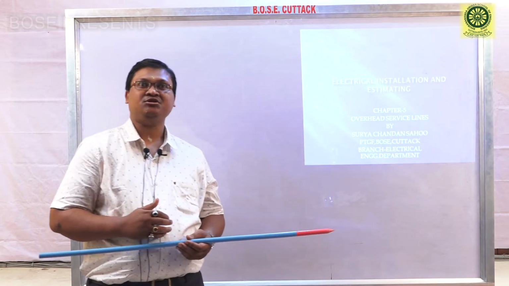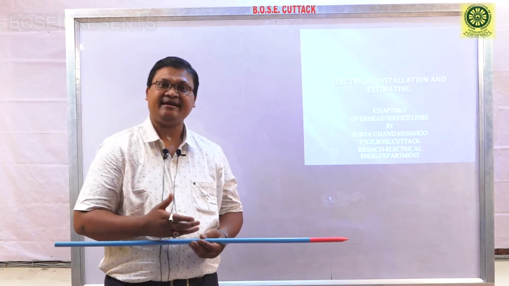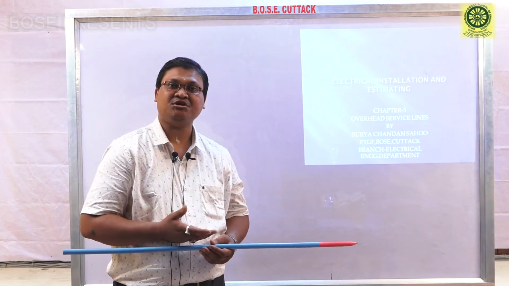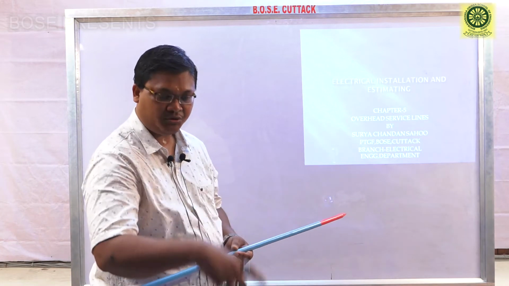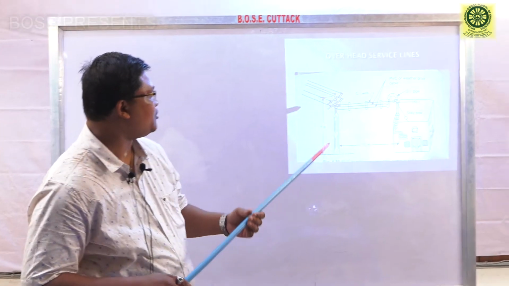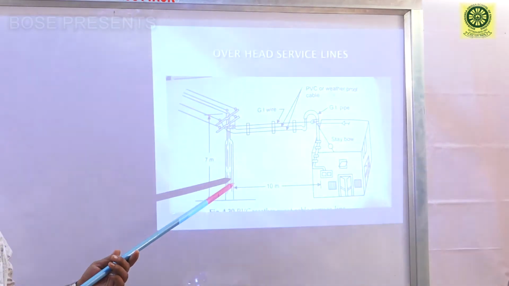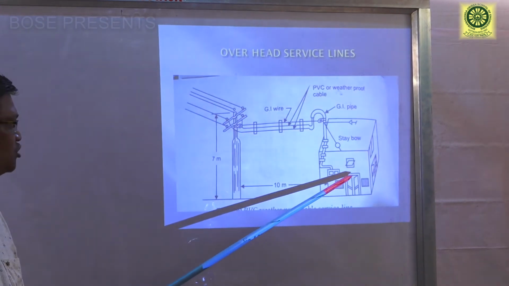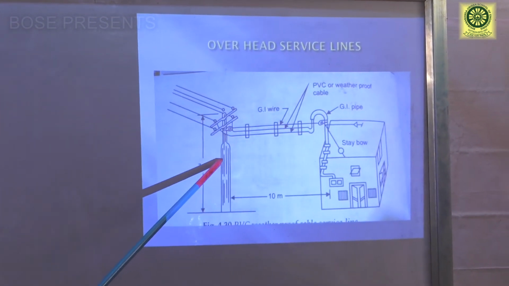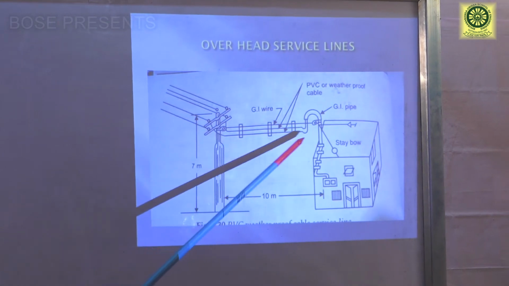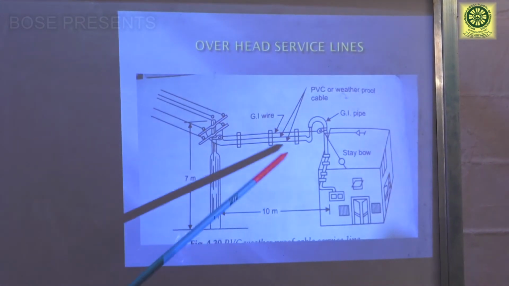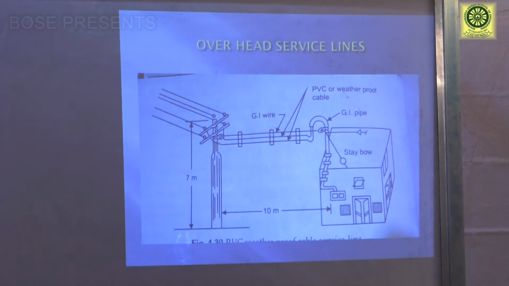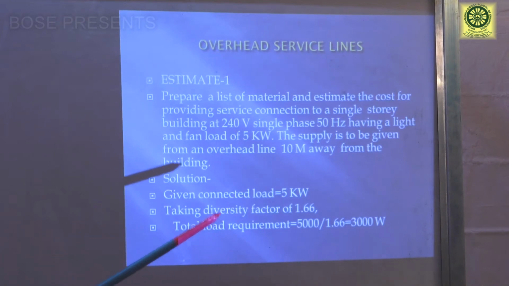Estimation means we have to estimate the material required for this service connection and its cost. Suppose I am giving you a diagram. Suppose this is a distributor pole and this is the consumer. From the distributor to the consumer, these are the materials used, and their cost we have to determine. We will have to estimate for this type of connection.